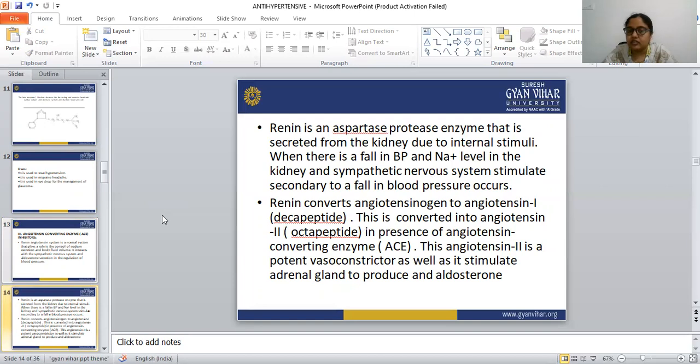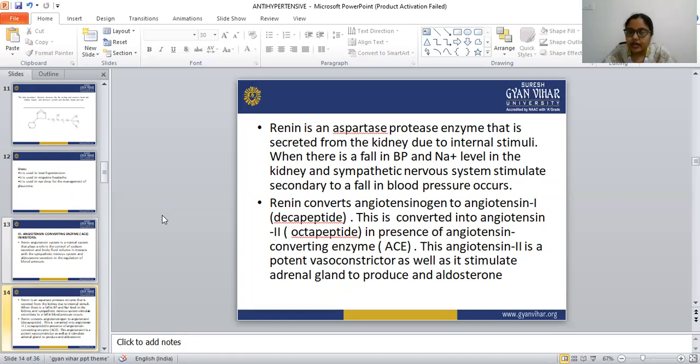As well, it stimulates the adrenal gland to produce aldosterone. Aldosterone, like vasoconstriction, also causes hypertension.